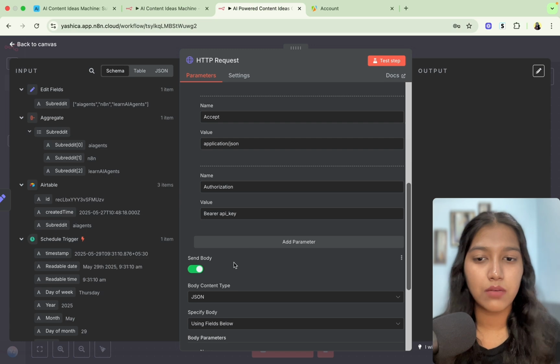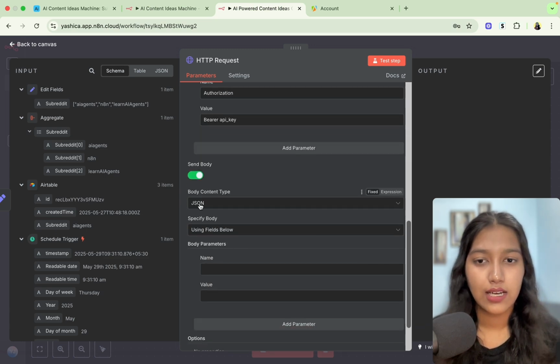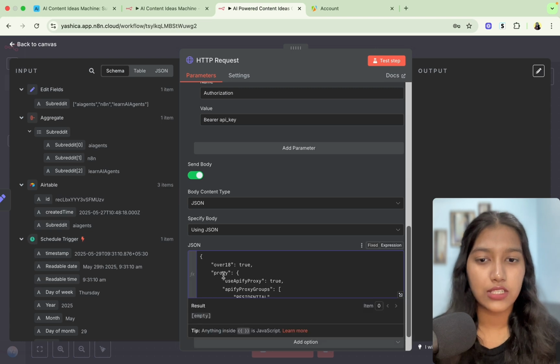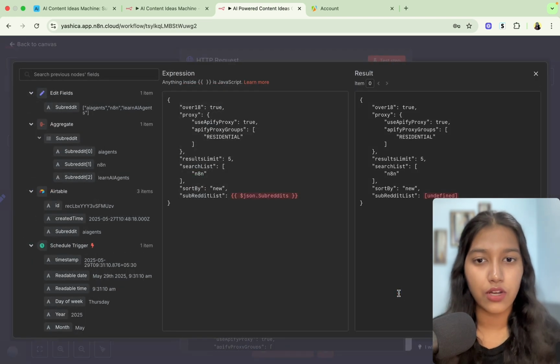Lastly, we have to send the body. So click on this. This is going to be JSON. This is going to be using JSON. And for the JSON, it's going to be this. Again, you can copy it from the resources.